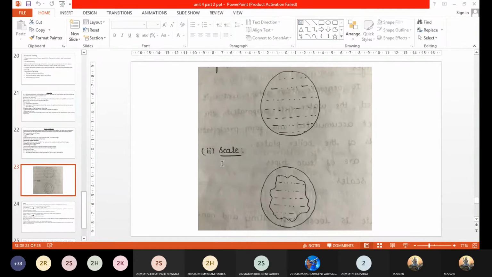That is, your scales. Now, as I said earlier, scales are hard, thick deposits which are formed on the inner walls of the boiler. Not only that, these scales will be sticking to the inner walls firmly. It is very difficult to remove them even with a chisel and hammer. You can see the diagram here.